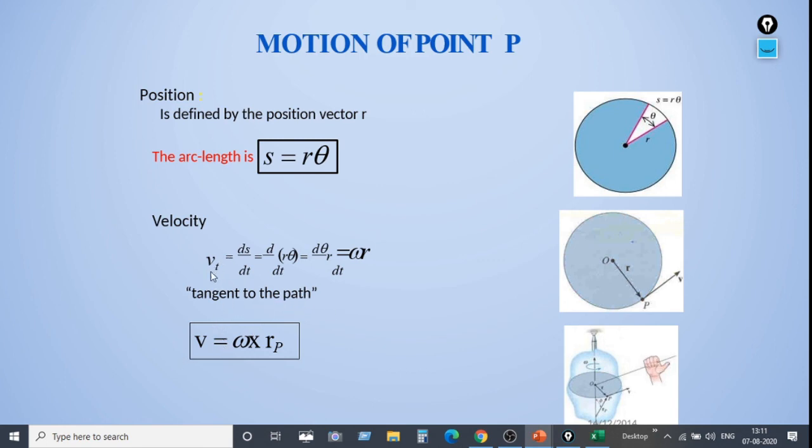So we can write this as omega into position vector, omega cross r. So cross product of angular velocity and position vector gives the linear velocity v. So v is equal to omega cross r.